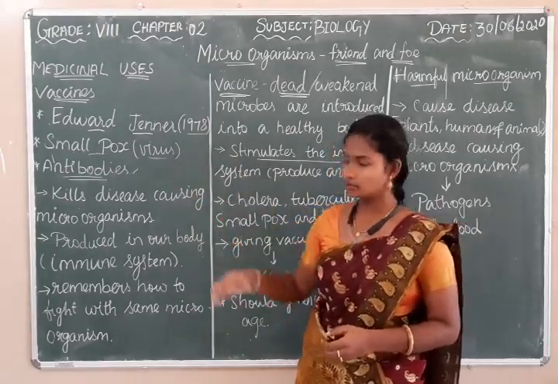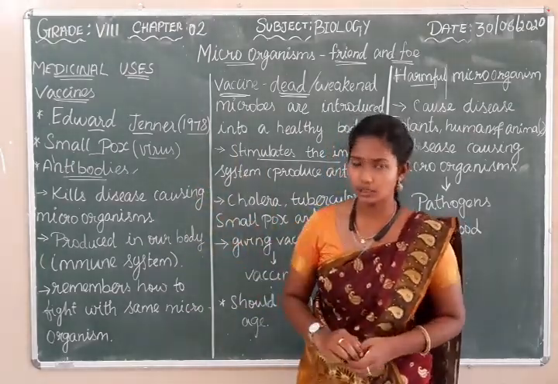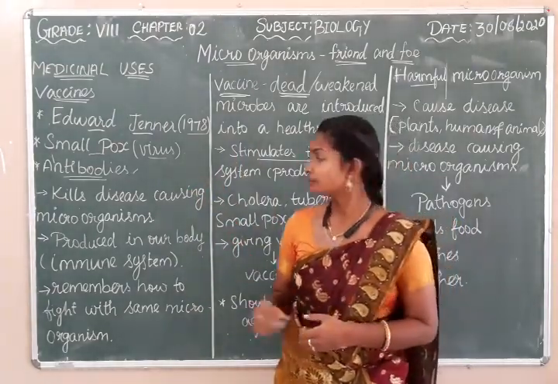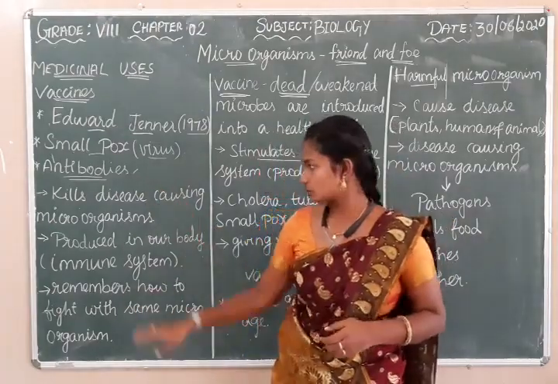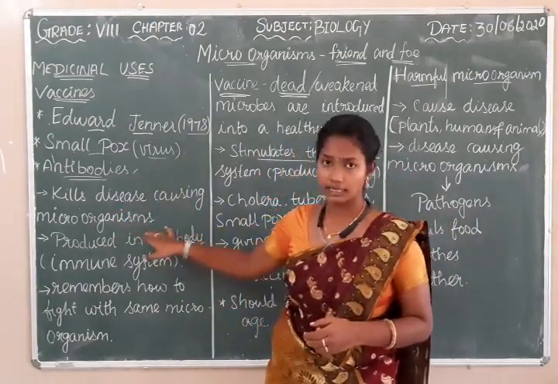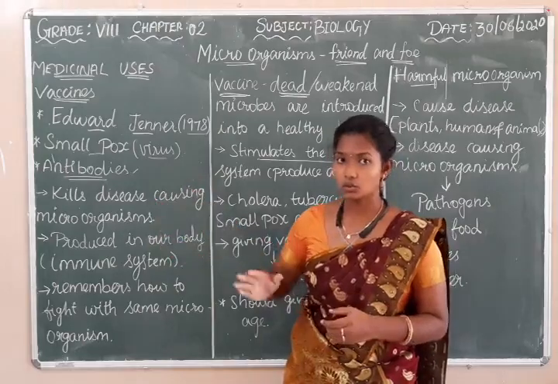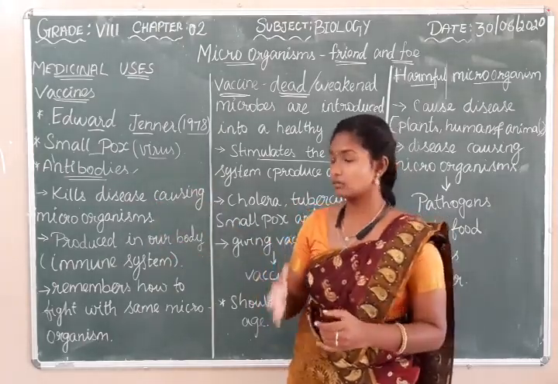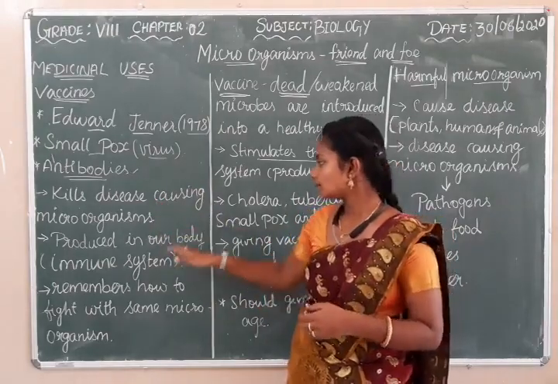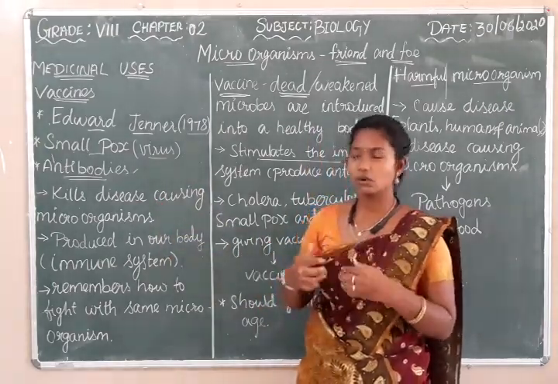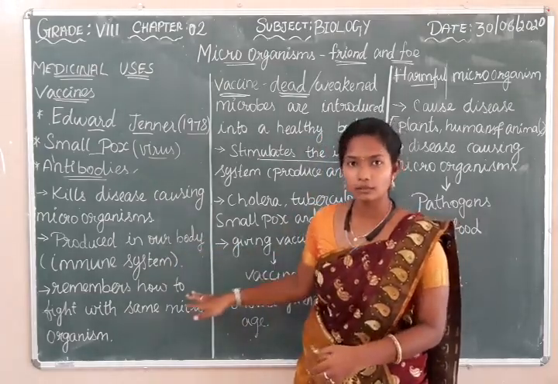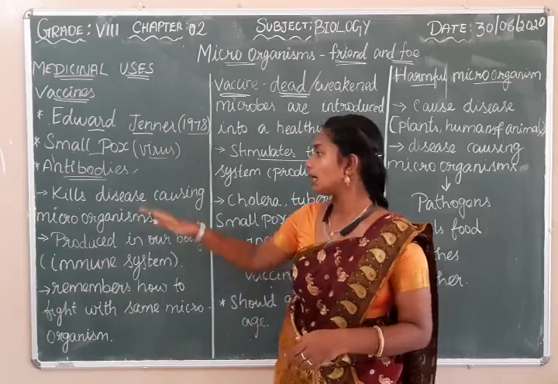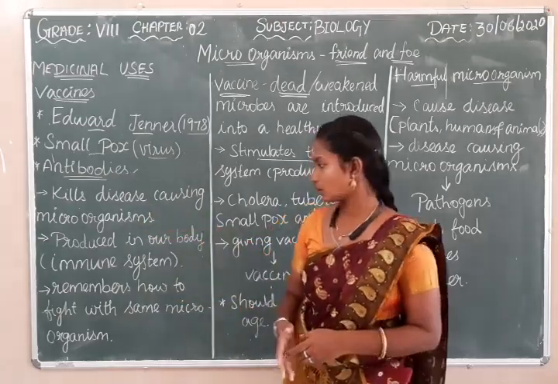Before entering into the vaccine, we have to know about the term antibodies. What are antibodies? Where are they produced and what is the role of the antibody? The role of the antibody is to kill the disease-causing microorganisms. Their work is to kill and destroy the disease-causing microorganisms, which are harmful to us. And they are produced in our body by the immune system.